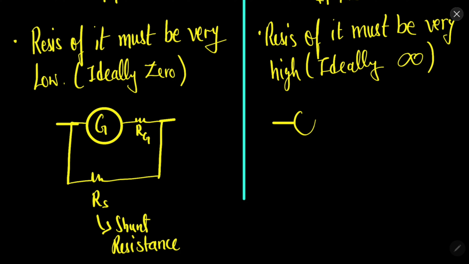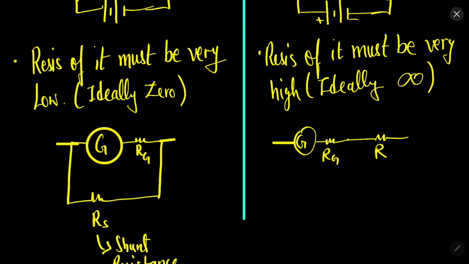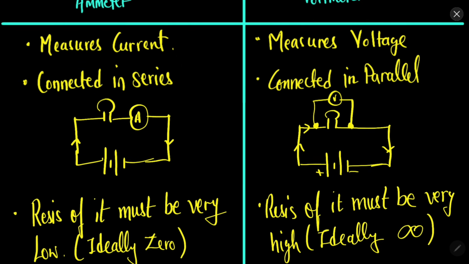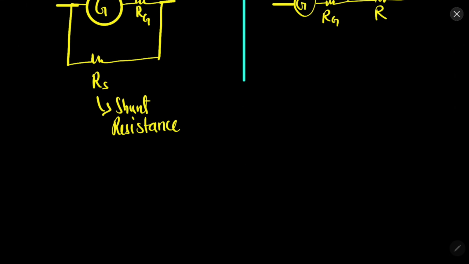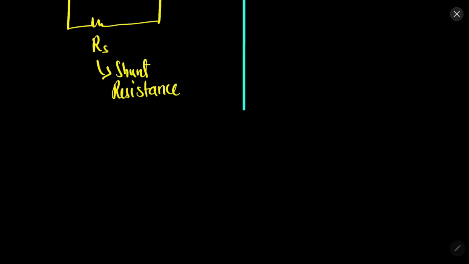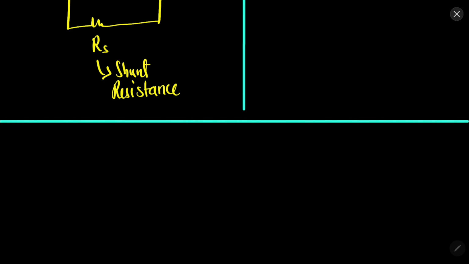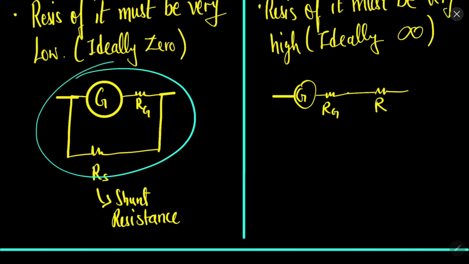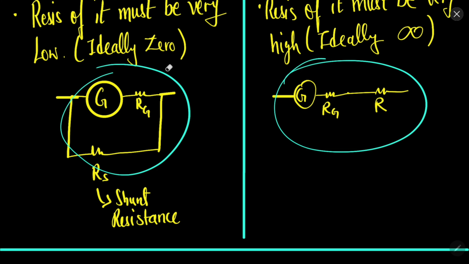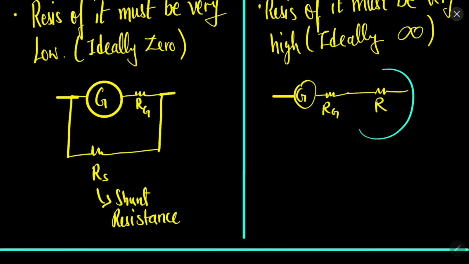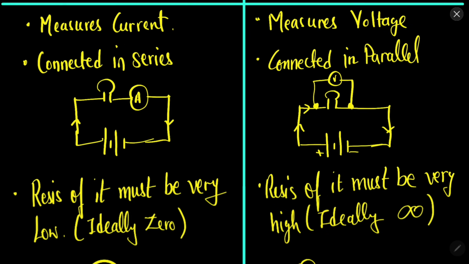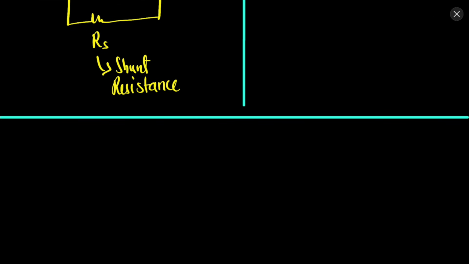And obviously you might now guess that if you want to have a galvanometer converted into voltmeter, you will connect a resistance in series with the galvanometer, so that you can have a very high resistance of the voltmeter. So this is how you can convert galvanometer into voltmeter and ammeter. For voltmeter, connect it in series so that resistance becomes high, and for ammeter connect the resistance in parallel so that overall resistance becomes less. So this is how galvanometer can be used as a voltmeter and an ammeter.